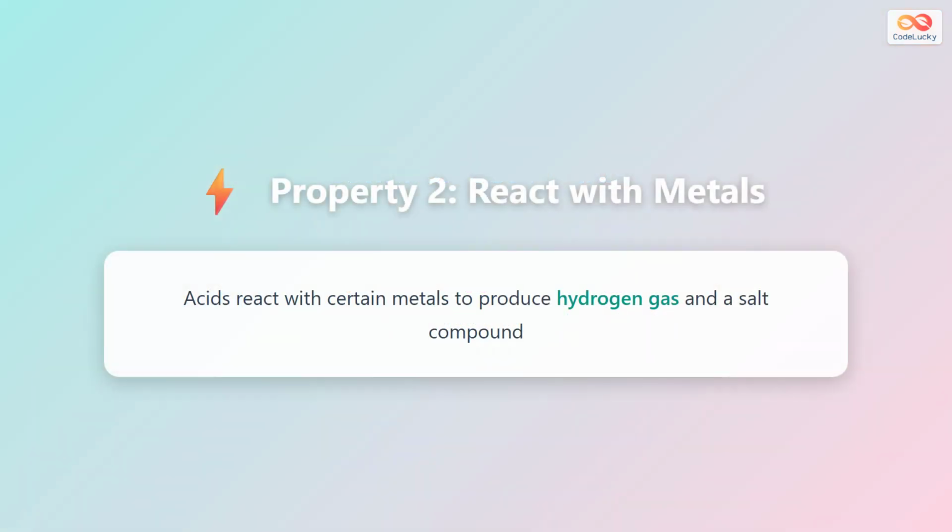The second key property of acids is their ability to react with certain metals. This is a chemical reaction that produces two products: hydrogen gas and a salt compound. Not all metals react with acids, but many common metals like zinc, magnesium, and iron do. This reactivity is an important characteristic that distinguishes acids from other types of chemical compounds and has many practical applications in chemistry and industry.